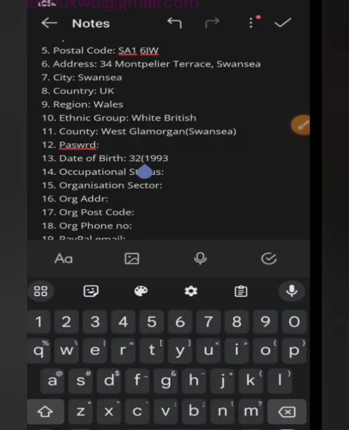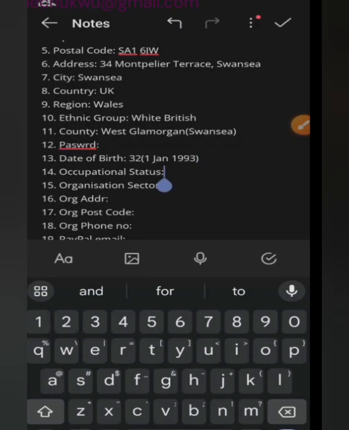So let me just add the date of birth because they will surely ask for a date of birth. Let us assume January 1st was our date of birth, so we're going to put 1st January 1993. Okay, good. Please always put it this way because they will always ask you for your date of birth.